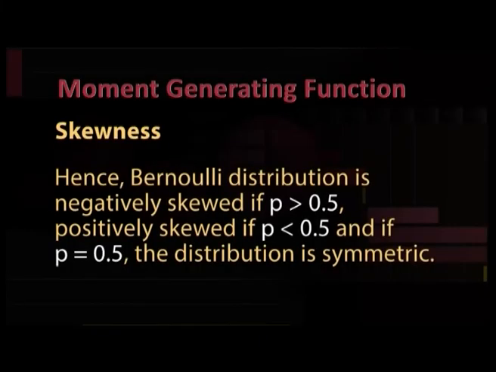Hence, the Bernoulli distribution is negatively skewed if p is greater than 0.5. It is positively skewed if p is less than 0.5. And if p is equal to 0.5, the distribution is symmetric.